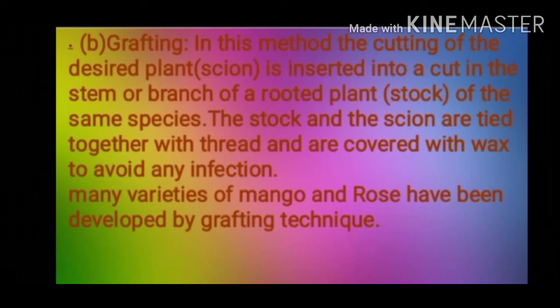Grafting. In this method, the stem cutting of the desired plant, which is called the scion, is inserted into a cut in the stem or the branch of a rooted plant of the same species, which is called the stock. The stock and scion are then tied together with the help of a thread and are covered with wax to avoid any kind of infection. Many varieties of mango and roses have been developed by this technique.